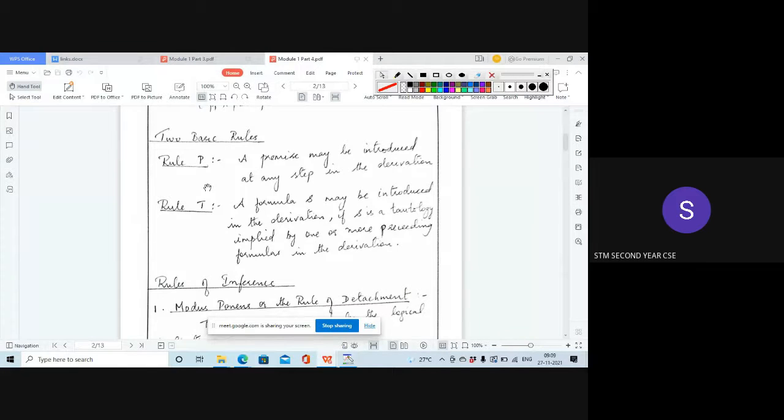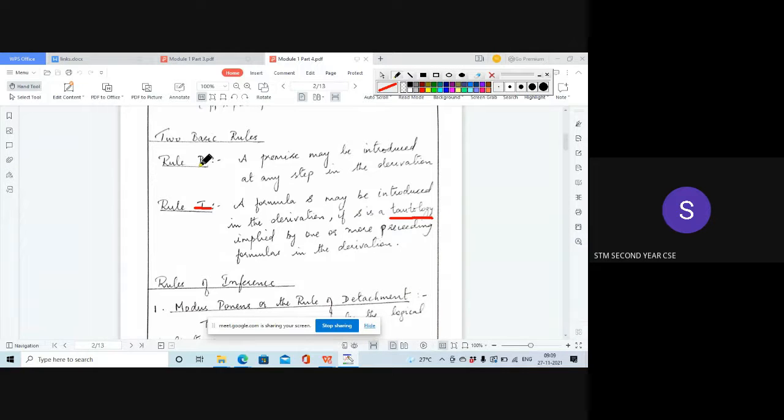Okay, two basic rules in reasoning: Rule P and Rule T. T stands for tautology here. That is, if a formula becomes a tautology, then it can be used in our derivation process.